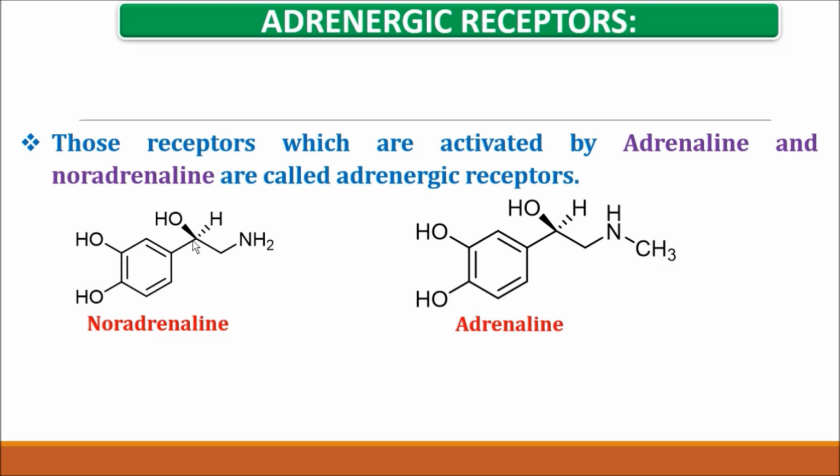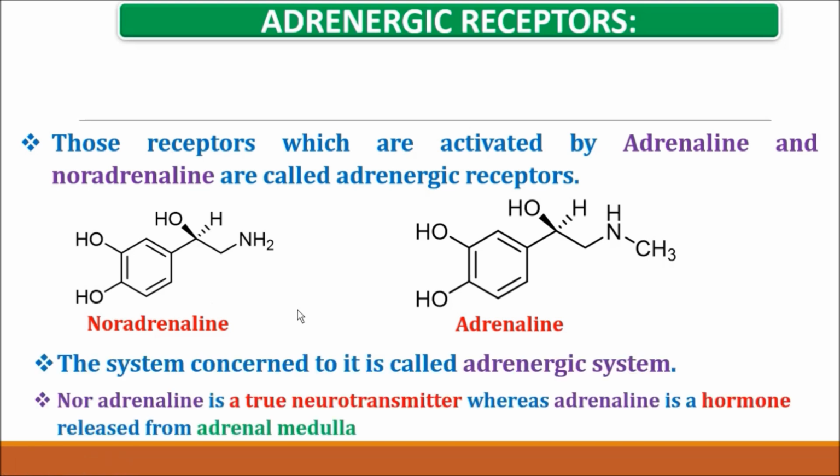So these receptors are activated by adrenaline molecules, therefore the system is called the adrenergic system. Here this molecule noradrenaline is a pure neurotransmitter which passes the message from one place to another place, whereas adrenaline is a hormone. This is a neurotransmitter, whereas this molecule is a hormone.